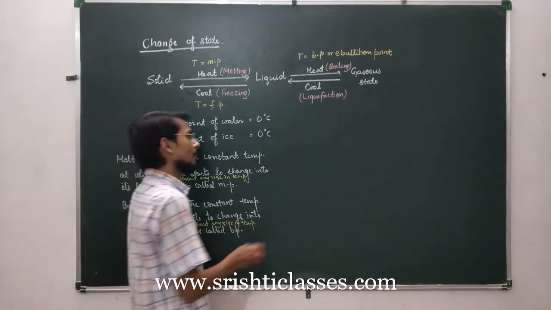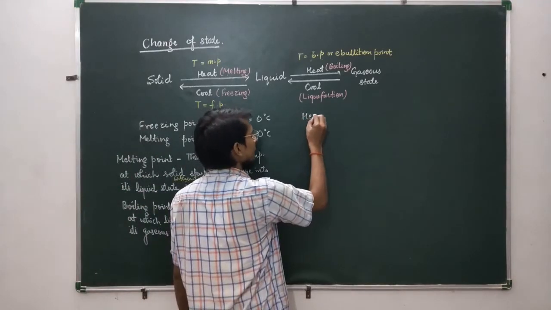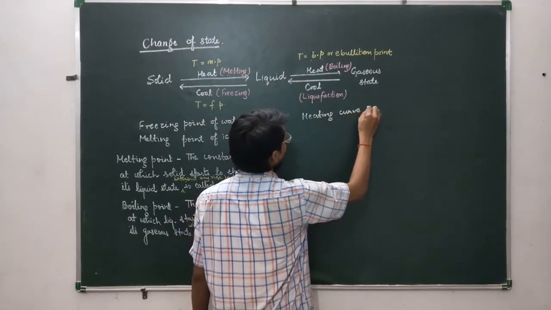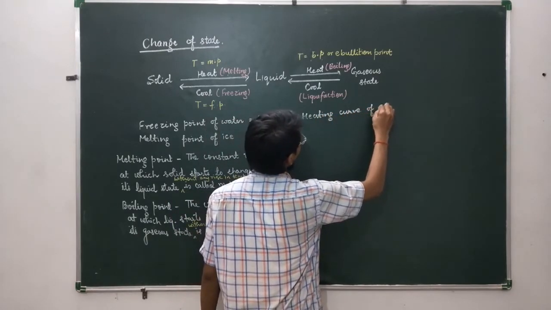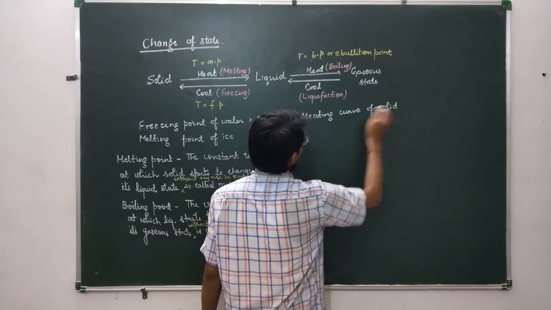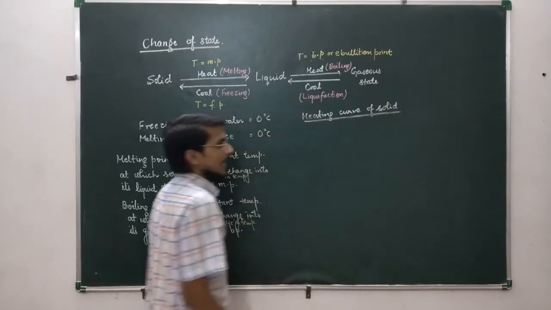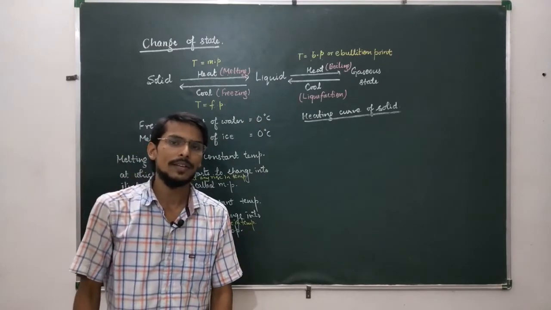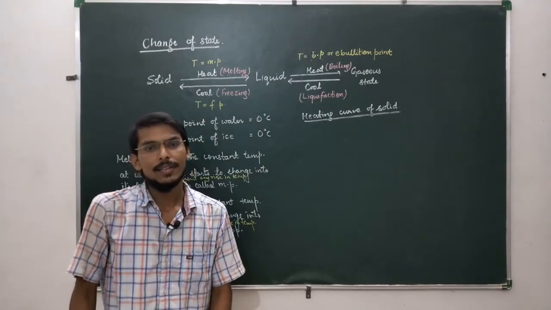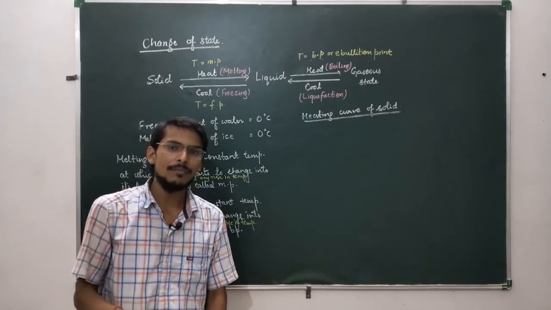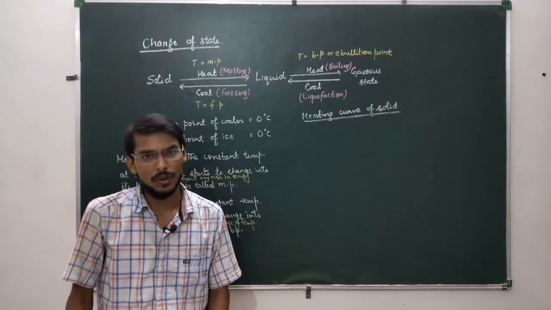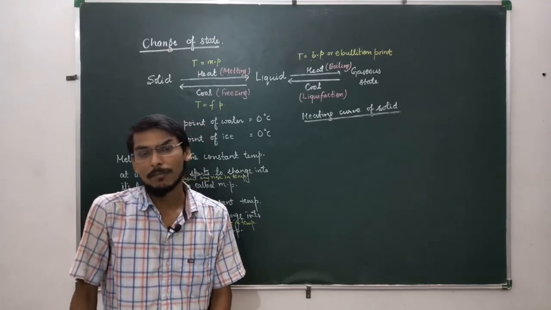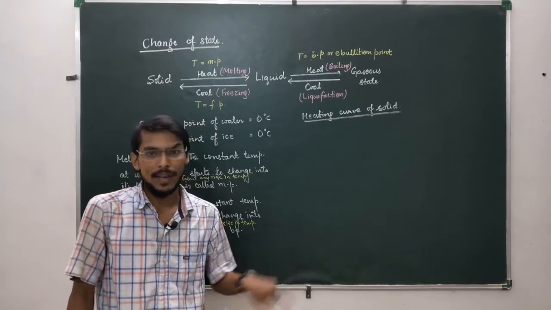Now, heating curve of solid. What is a heating curve? If we start to supply heat energy to a solid and at the same time we are also measuring the temperature of the solid with respect to time, then we can draw a graph between temperature and time.